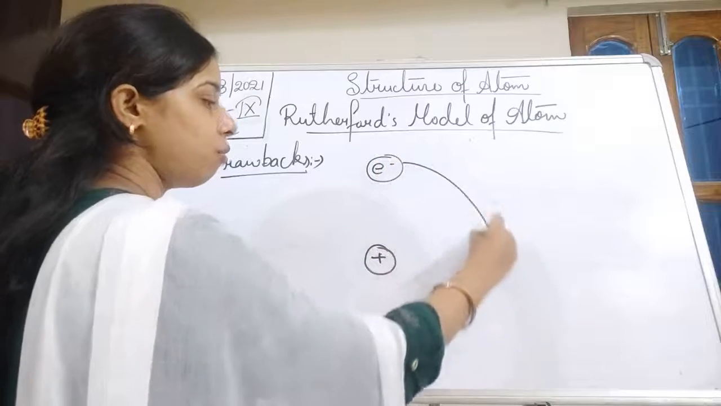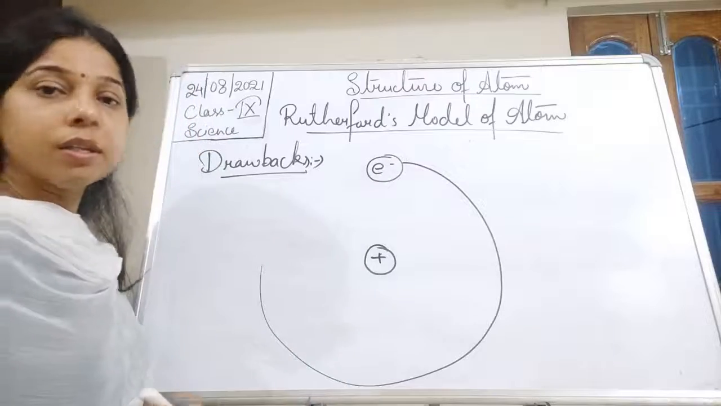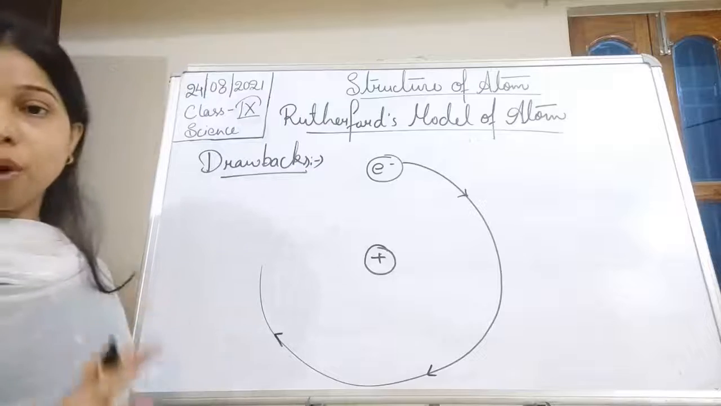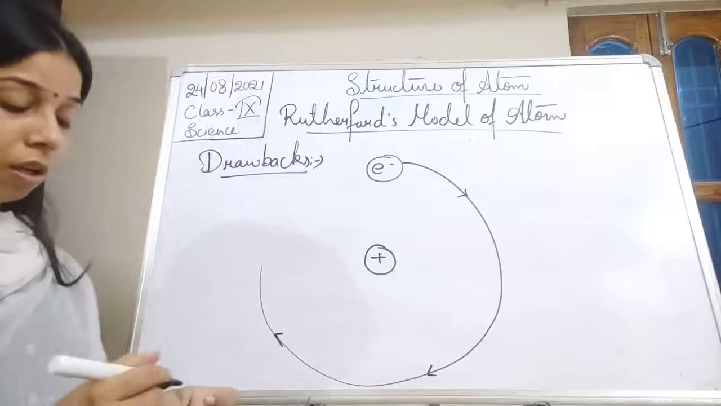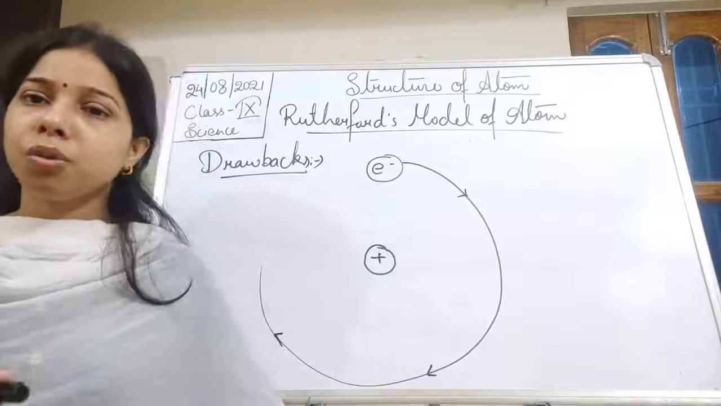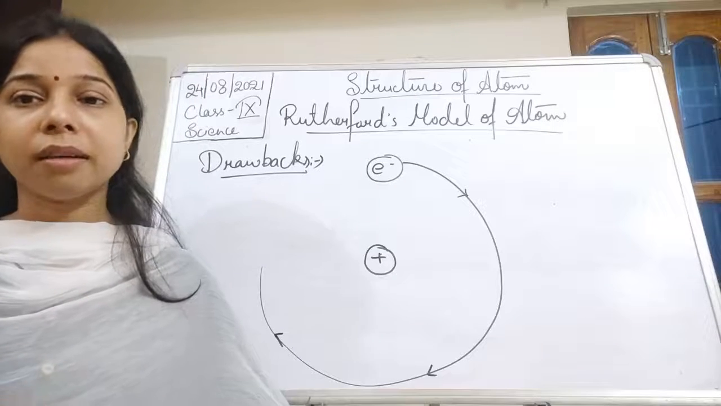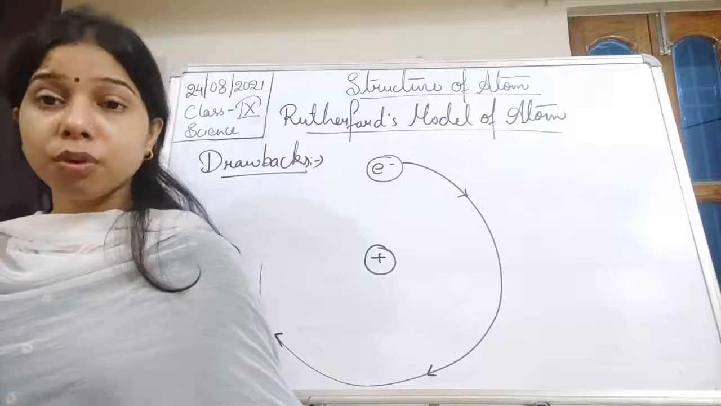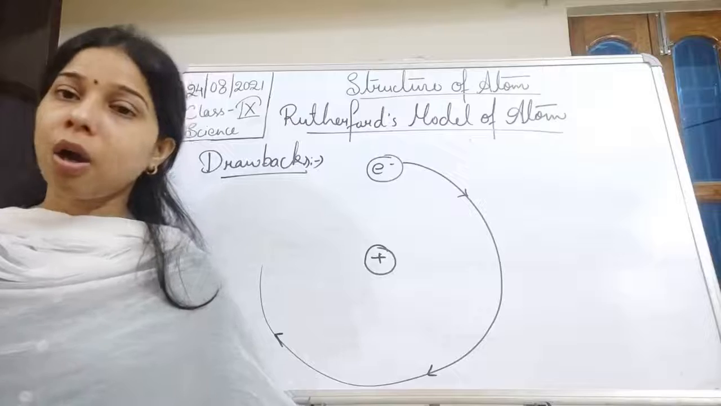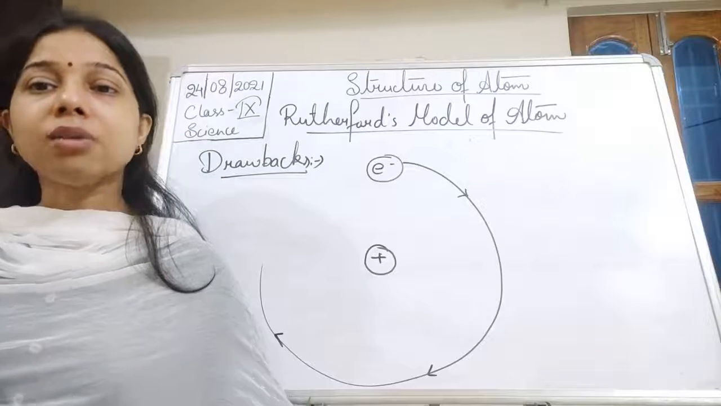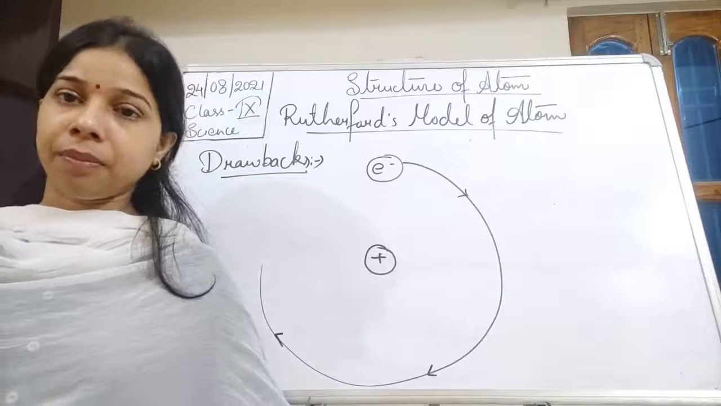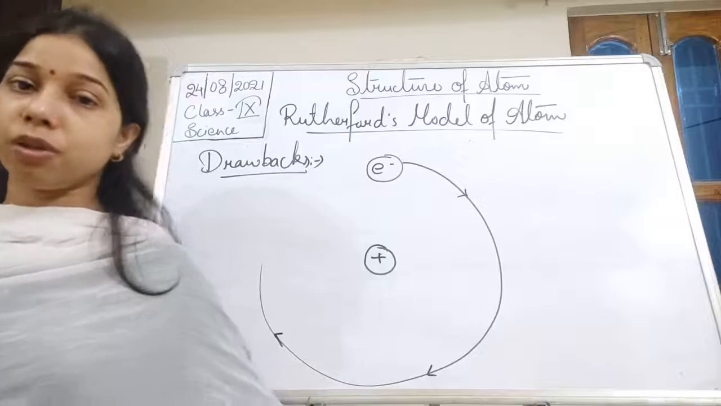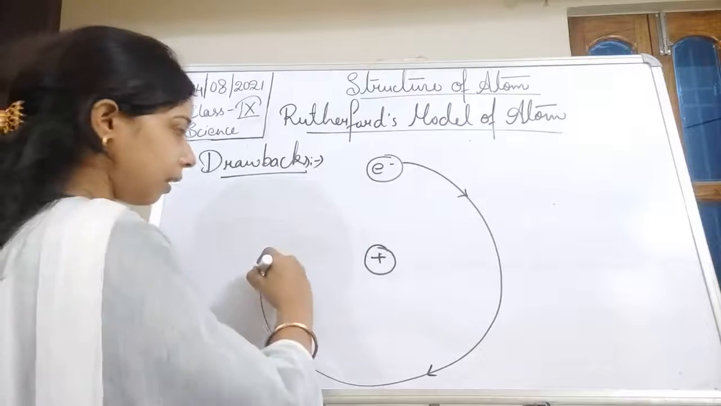This electron used to revolve around it, right? Electrons used to revolve around the nucleus. But according to electromagnetic theory, anything which is moving in a circle around any other object starts radiating energy.